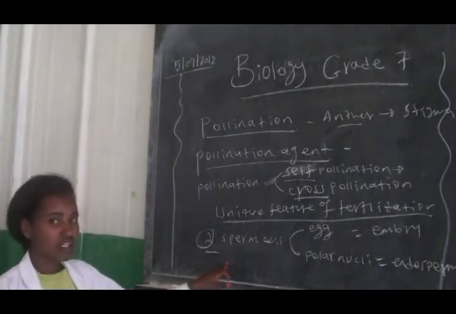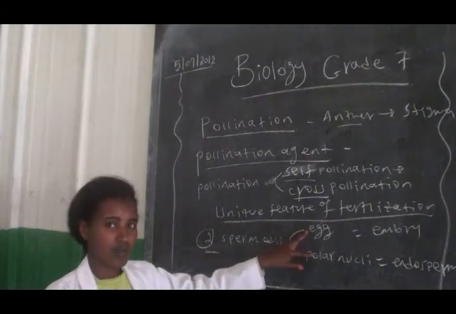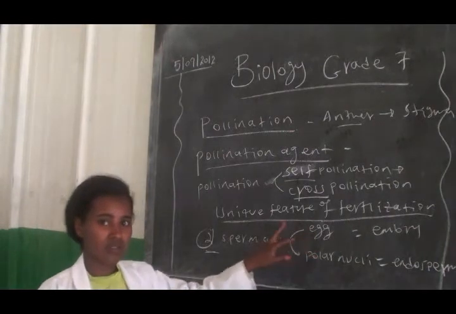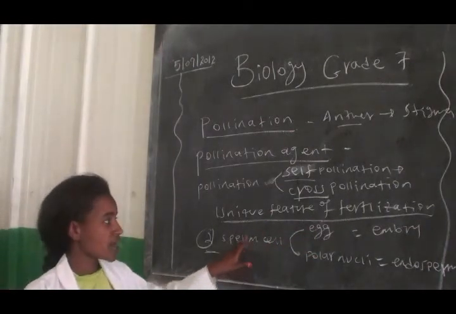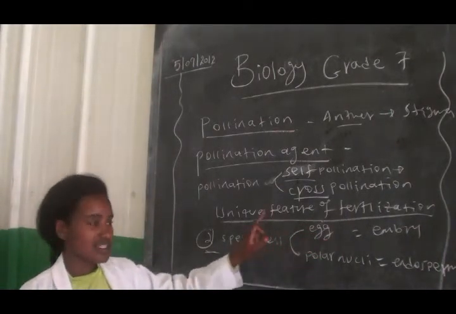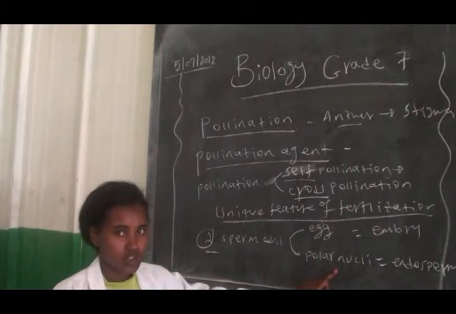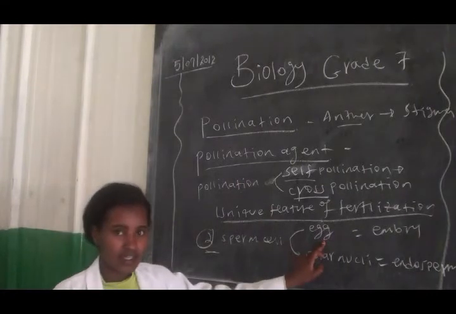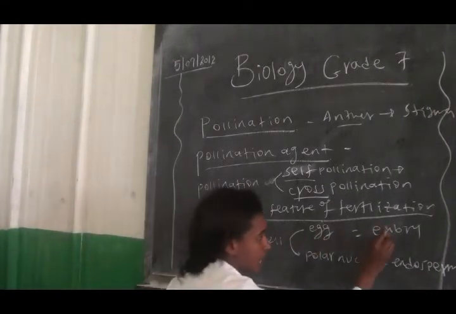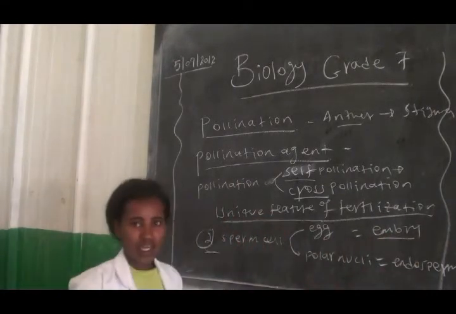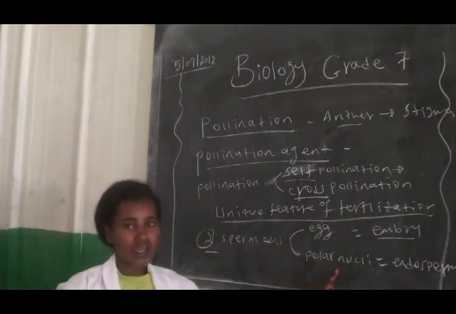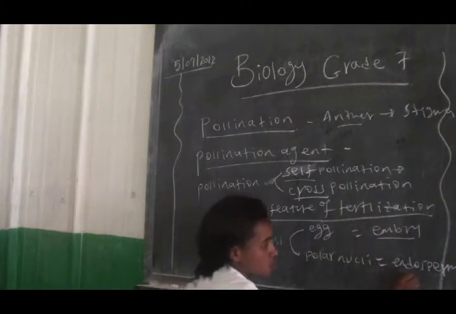Why two? To fertilize two things within the female part. What are these two things that can be fertilized by the two sperm cells? One is the egg and the other is the polar nuclei. One sperm cell fertilizes the egg to form the embryo, and the second sperm cell fertilizes the polar nuclei and forms the endosperm.